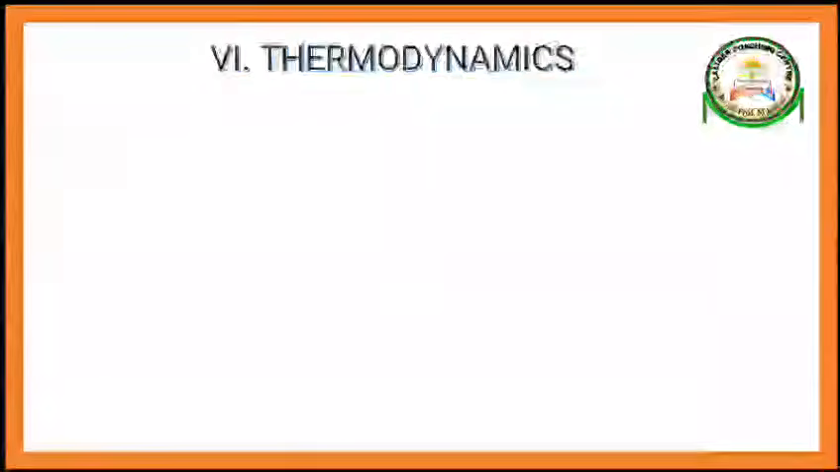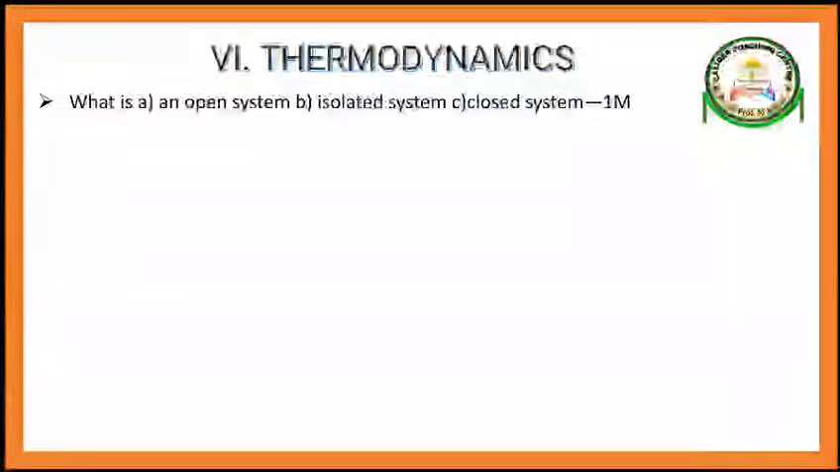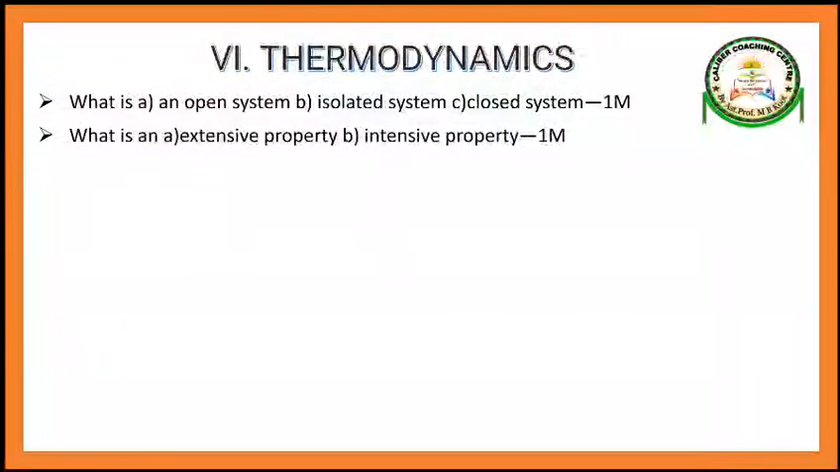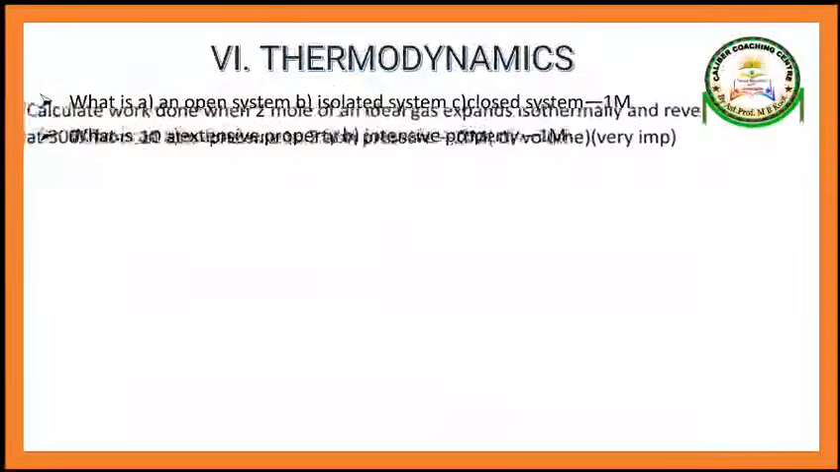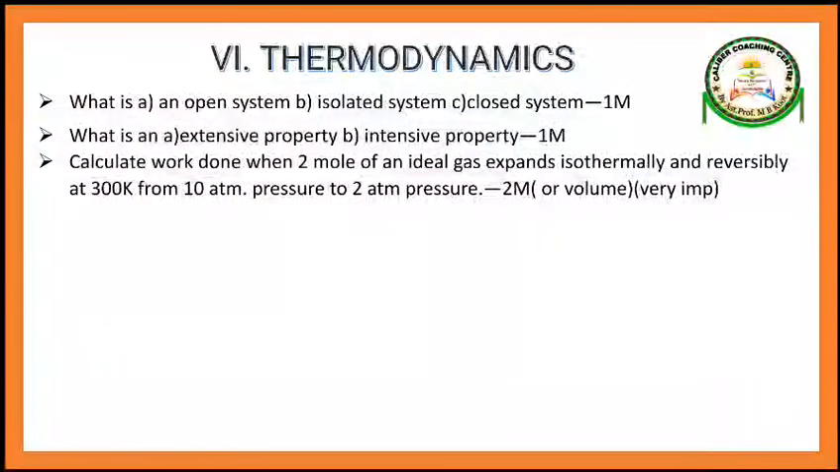Now we will discuss chapter number 6. Thermodynamics. Yes. What is an open system, isolated system, closed system? What is the extensive property, intensive property? Work done calculation, one problem. Calculate work done when 2 mole of an ideal gas expands isothermally and reversibly at 300 Kelvin from 10 atmosphere pressure to 2 atm pressure.